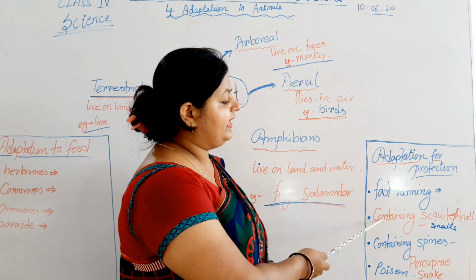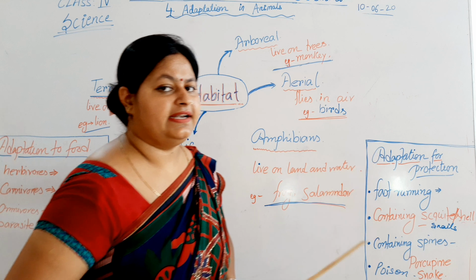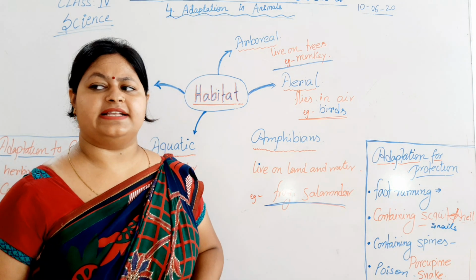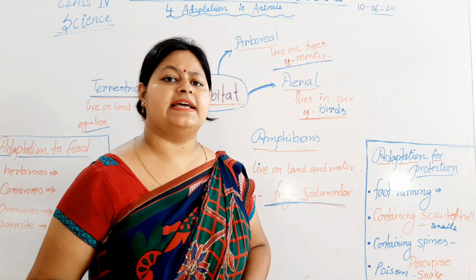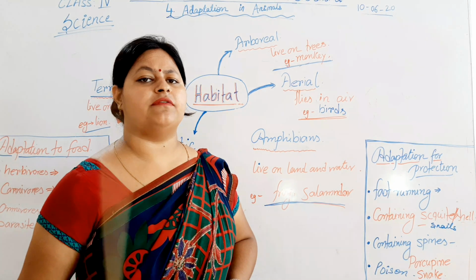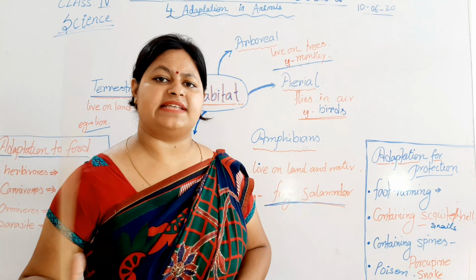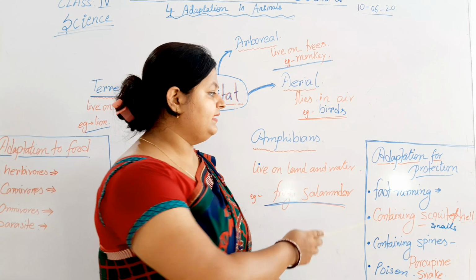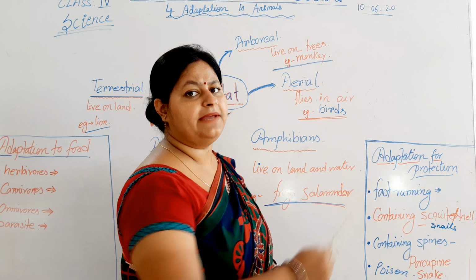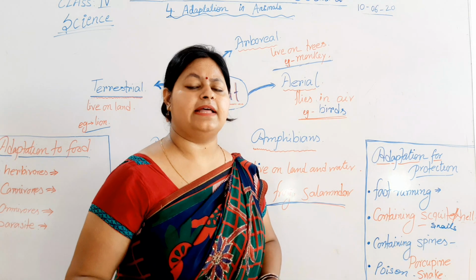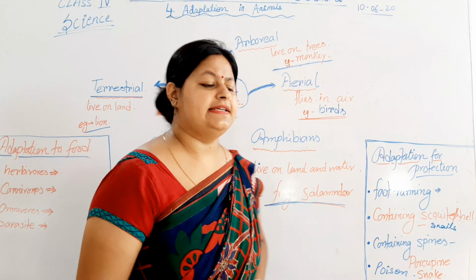Second one is containing shells. As you have seen the snails, you have seen the tortoise, they have a hard covering over their body. If you touch that, they will just hide their body inside the shell. That is their adaptation for protection. They protect themselves by covering their body inside the shell.